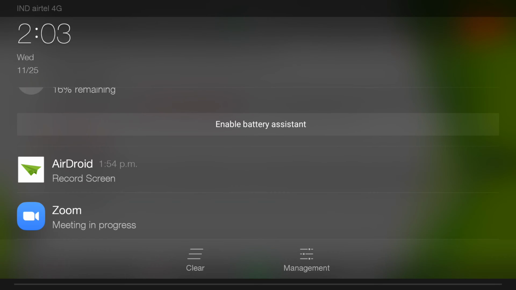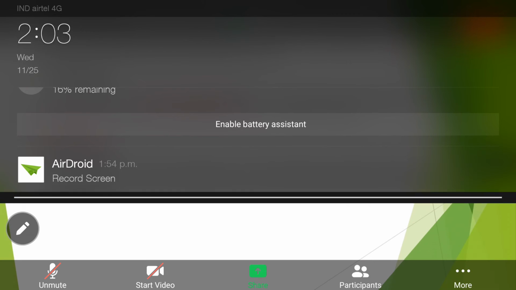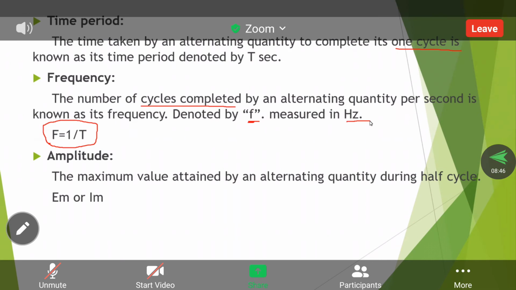It is denoted by small f and measured in hertz.